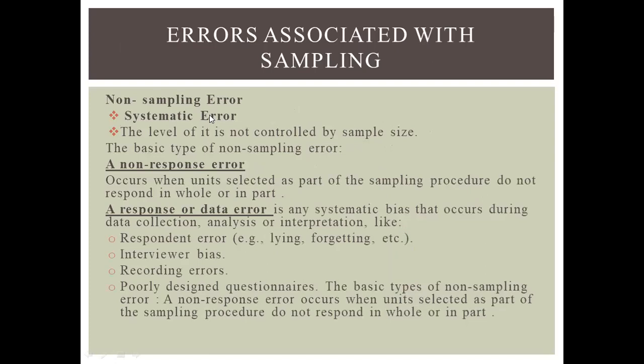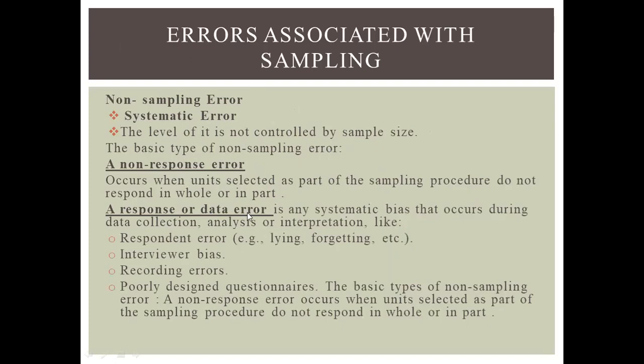Another non-sampling error may be systematic error. The level of it is not controlled by increasing the sample size. The basic type of non-sampling error may be non-response error. It occurs when the units selected as a part of sampling procedures do not respond in whole or in part.